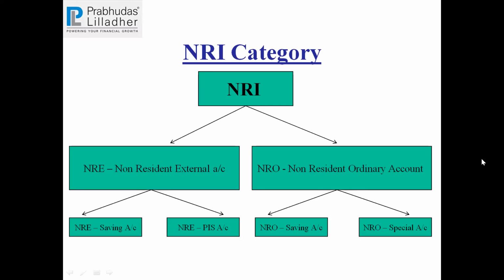One more difference in the NRO special account is that for NRE, there is some restricted stock. Each company has an NRI FII limit. If that is reached, an NRE investor cannot buy that stock. But for NRO, there is no such restriction. So with this, that restriction is gone for NRO. But still, we need to have a special account. Other rules still apply, like you can't do intraday and all that. We will come to that later. But this restriction of buying any stock has gone, so as an NRO you can buy any stocks.